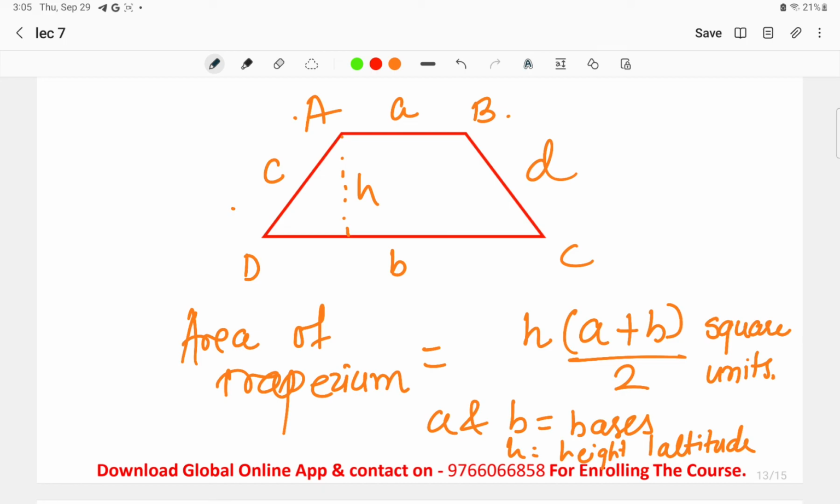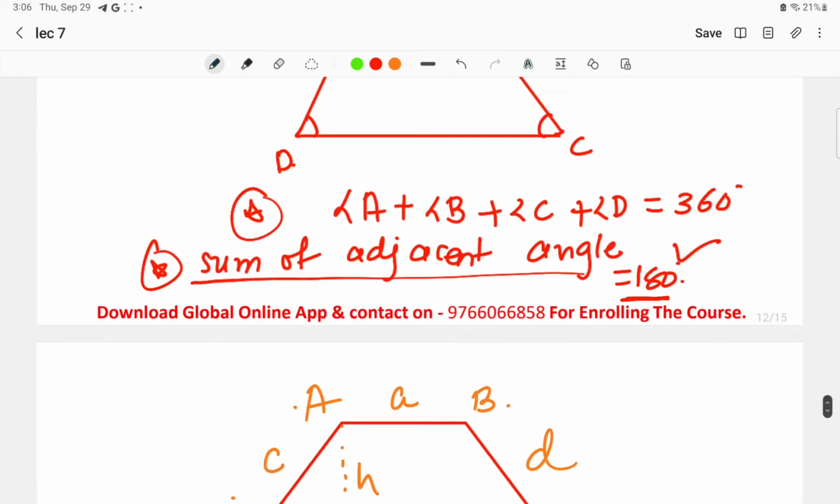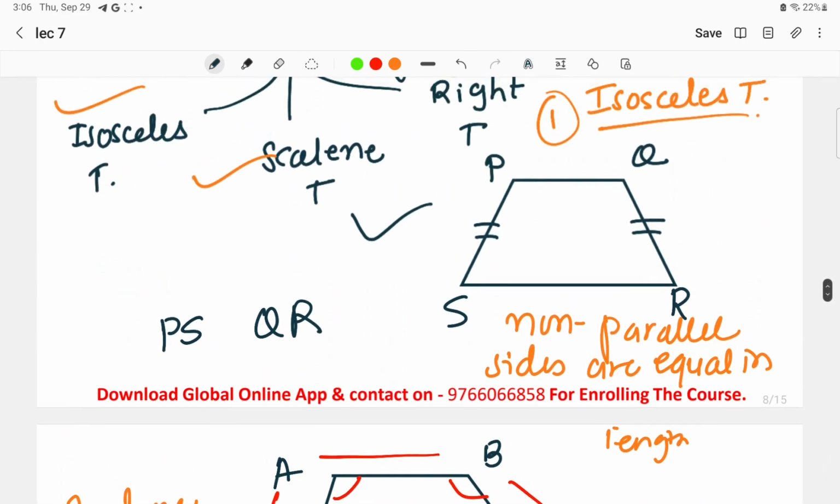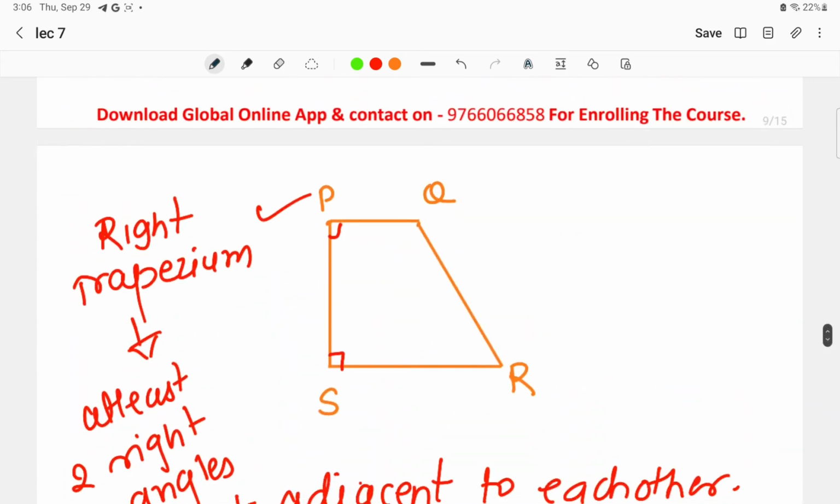In questions, the height will be given, and we have to find the area of the trapezium at that time. Okay, the sum of the bases is given and height is given at that time. We have to find the area of the trapezium. How to find it, we'll discuss that in detail. Similarly, for example, different angles are given and we have to find one particular angle. That kind of question can be asked in the examination. Also, the angles may be given in a ratio and we have to find the angles of the trapezium. We can solve even that. We'll discuss each and every question in detail. So this was the end of today's lecture. In tomorrow's lecture, we'll discuss the questions that can be asked from the trapezium topic.